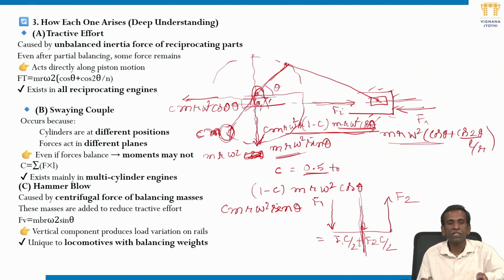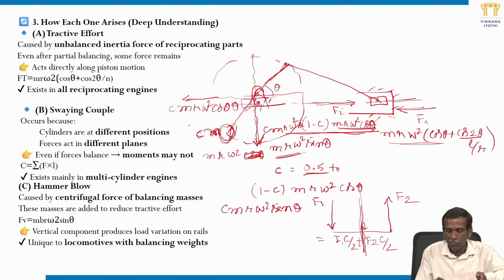I think you are able to understand what is tractive effect, what is swaying couple, what is hammer blow. If you consider the entire unbalanced force, which leads to tractive effect, that is Fi. Also, if you try to balance partially, by attaching a mass exactly opposite to the crank, cm, a fraction of the mass, then there will still be an unbalanced force along the line of stroke.